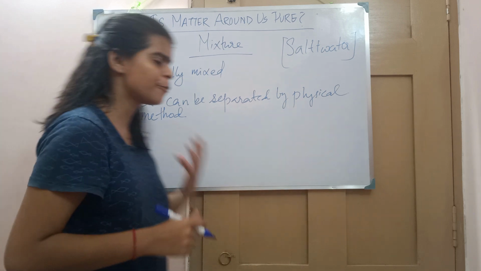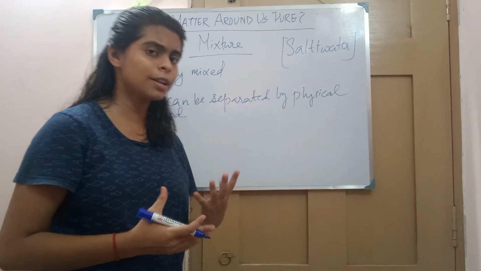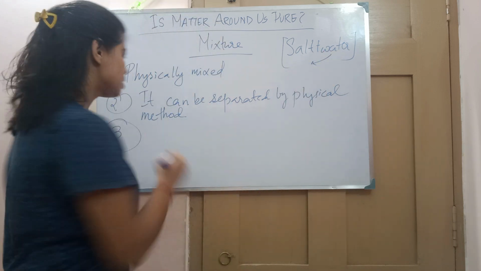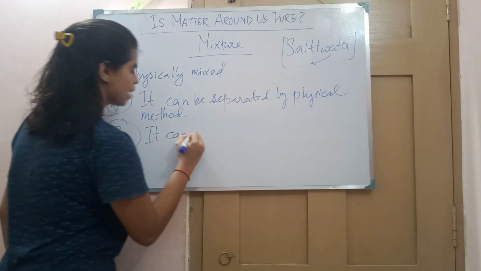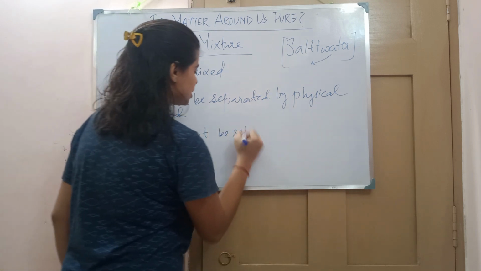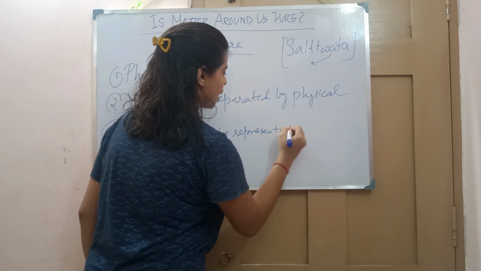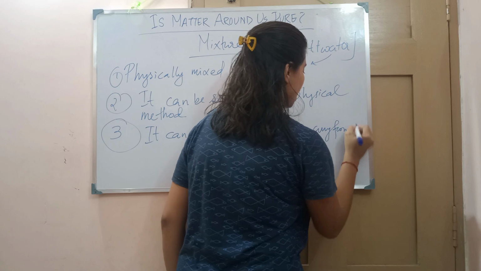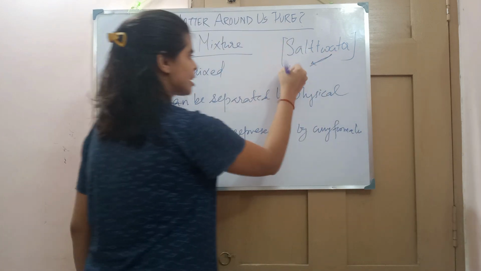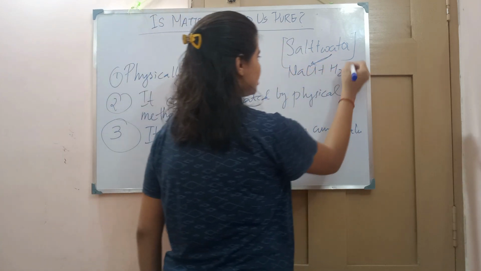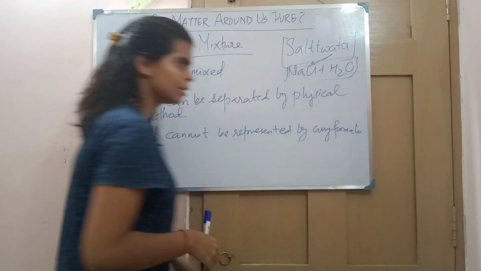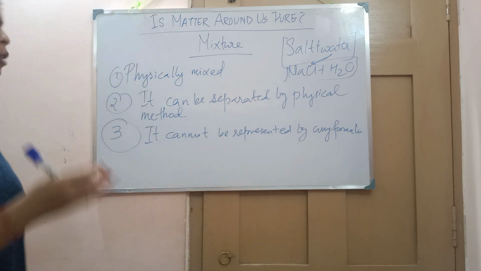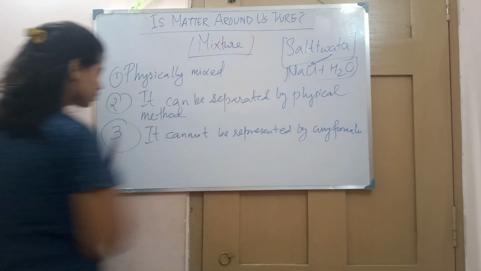Now comes the third point. Do they have any formula? Can it be represented by a formula or any symbol? No, it cannot be represented by any formula, because we can't indicate this. How will we write NaCl plus water? This is not any kind of formula. We are just mentioning it. We don't have any certain formula to define a mixture.